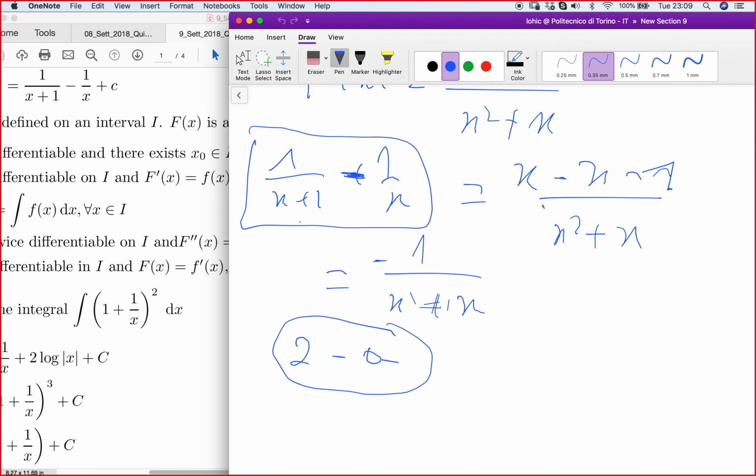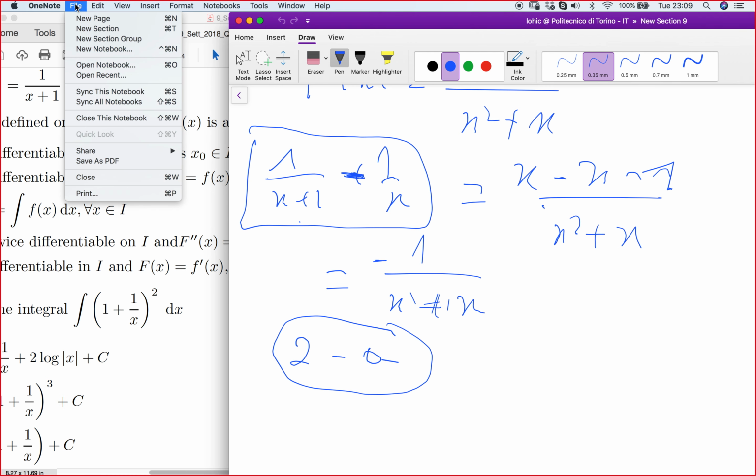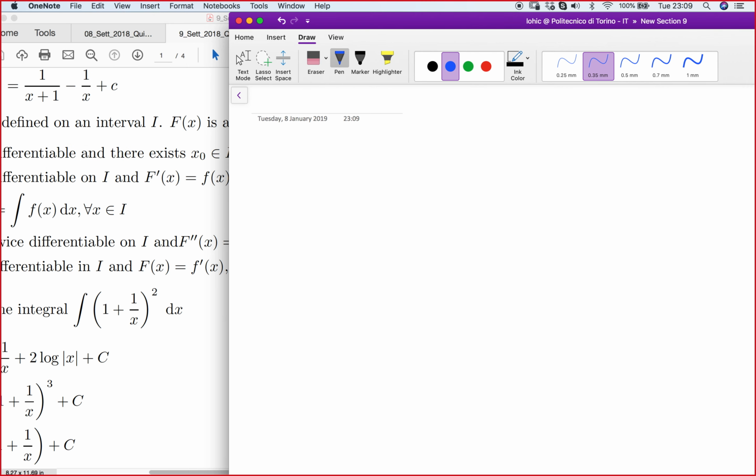Let's try to clean this new page. This is a theoretical MCQ. So we're talking about an MCQ related to theory. We want to understand what it means that a function capital F is a primitive of the function small f.